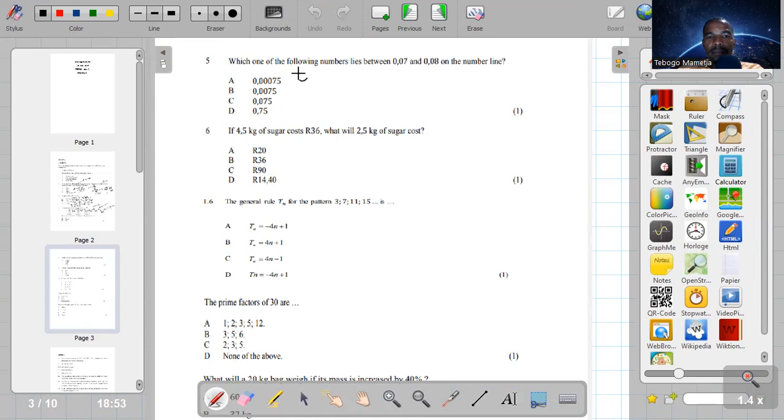So if the number is 0.07 plus 0.08, these numbers must all be divided by 2.